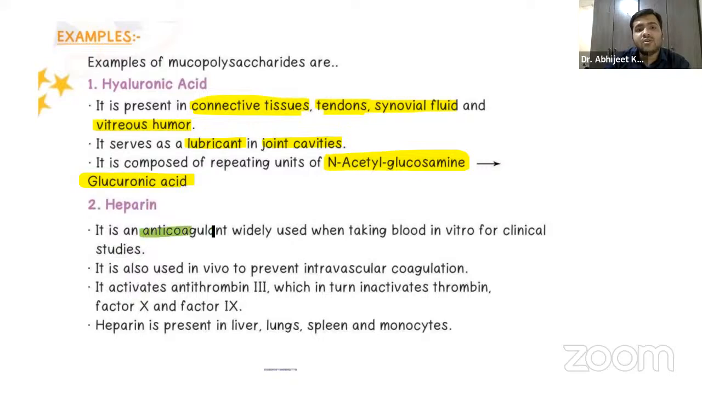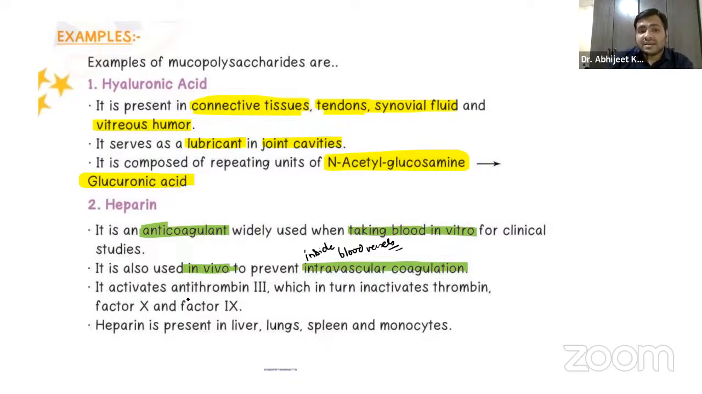Yes, it is an anticoagulant. It is widely used when taking blood in vitro for clinical studies. Like when we are taking blood, we don't want the blood to clot, so we add heparin in the test tube earlier. So that's an anticoagulant. It is also used in vivo to prevent intravascular coagulation. Intra means inside, vascular means the blood vessels.